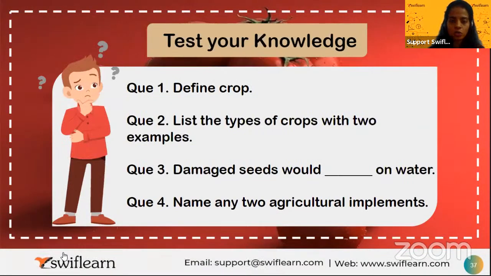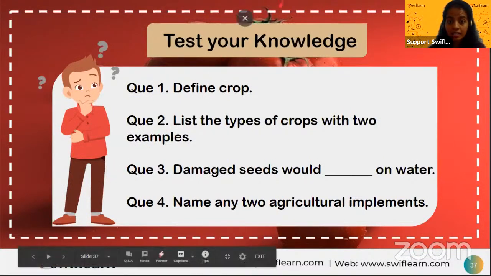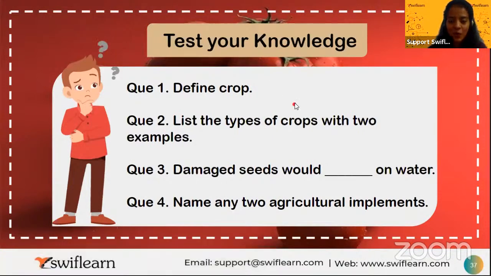Now let me ask you a question. Define crop. Can anyone say? Crop is nothing but the same kind of plants that are grown. Exactly, that's the important point: the same kind of plants grown on a large scale. And you need to mention why we are growing them, because of profit. That is the definition of crop.